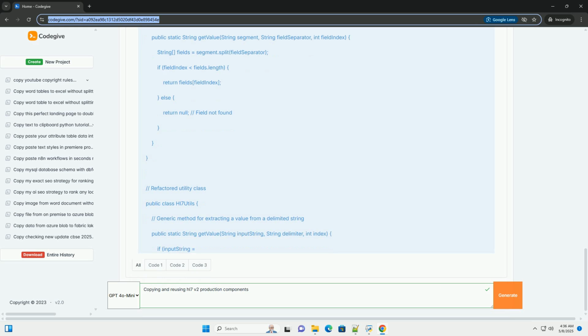5. HL7 interface engines, integration engines. HL7 interface engines provide a platform for building and deploying HL7 integrations. They typically include features such as message parsing, validation, transformation, routing, and persistence.